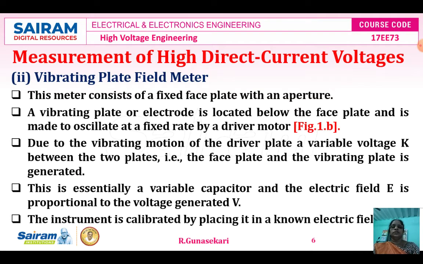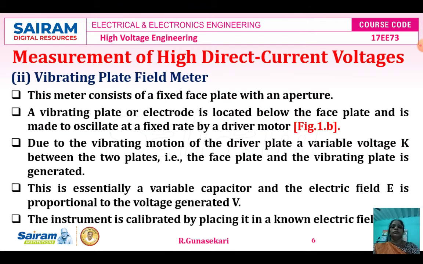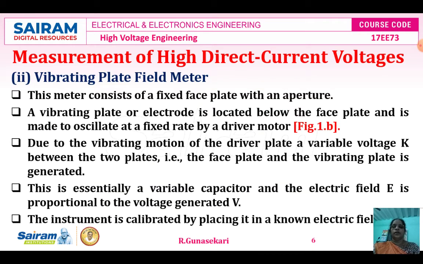Now you see the circuit diagram. This is figure 1A, which represents the variable capacitor DC field meter. This is the rotating shutter, and below that is the motor giving the angular velocity. These are the sensing electrodes. So this is the circuit diagram. Now we studied the theory portion. As I already told you, the sensing electrode, in the form of a circular disc, is divided into sectors and shielded by a rotating shutter which rotates at an angular velocity omega.